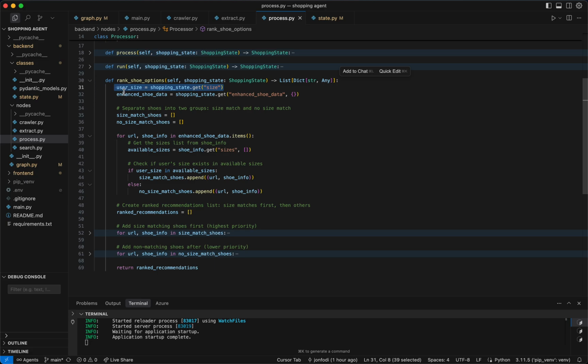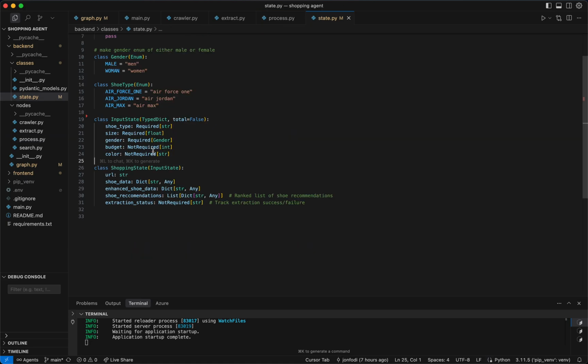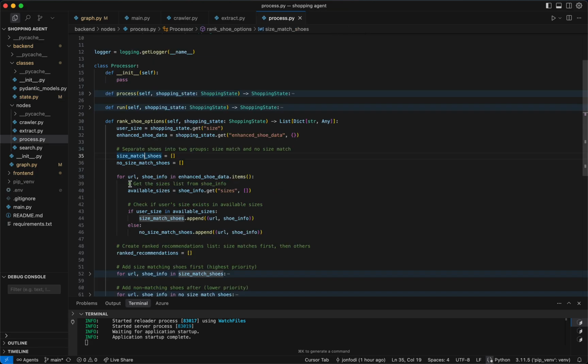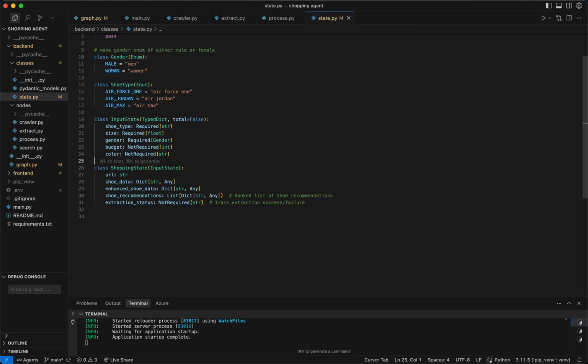So right now I'm just doing it on shoe size, as you can see here, but the concept has been proven out that you can take all of this data and make a very complex ranking algorithm based on whether the user prefers certain colors over a budget. They really want that red. Maybe they'll splurge a little bit. So you can make a very complex ranking algorithm here, which is really cool. So that's what this does, and then it returns a list, and the list is obviously ordered by the recommendation.